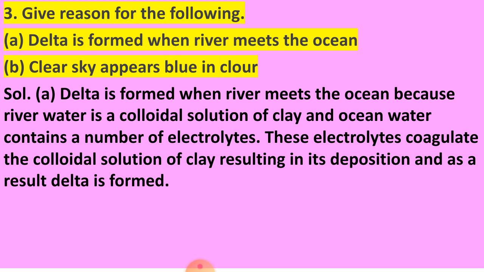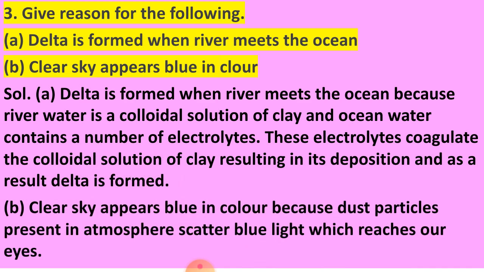The largest delta is present at the Sundarban, Kolkata. Second, clear sky appears blue in color because dust particles present in the atmosphere scatter blue light which reaches our eyes. So that is the reason for delta formation, and for the clear sky appearing blue in color.